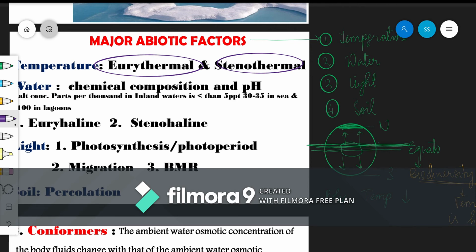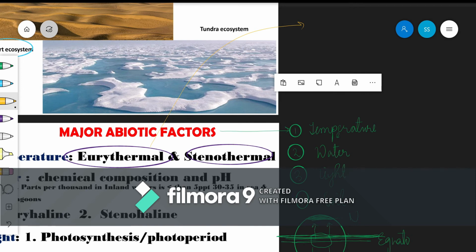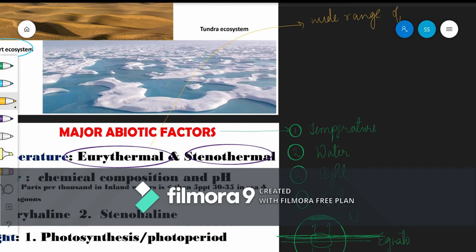Let's discuss what they are. First, eurythermal: these are organisms that tolerate a wide range of temperature. And stenothermal are the organisms that tolerate a very narrow range of temperature. So eurythermal organisms tolerate a wide range of temperature.